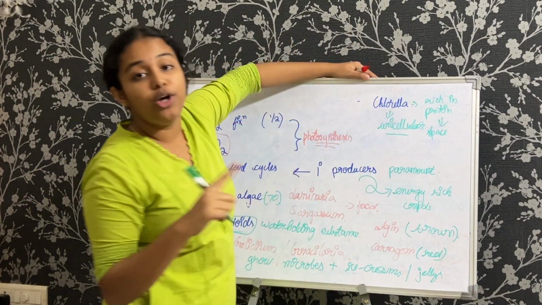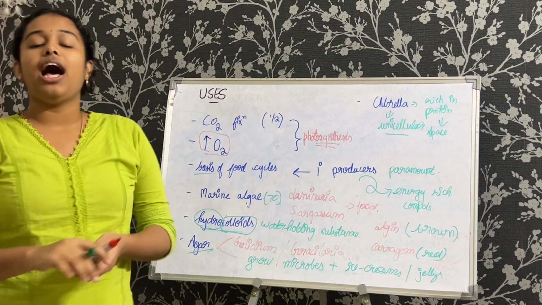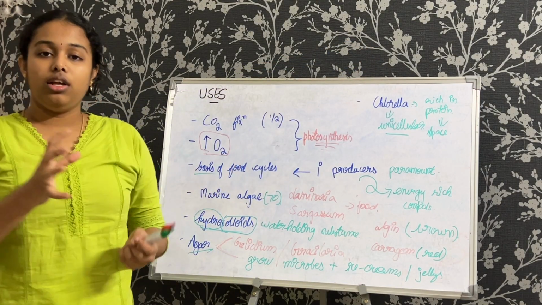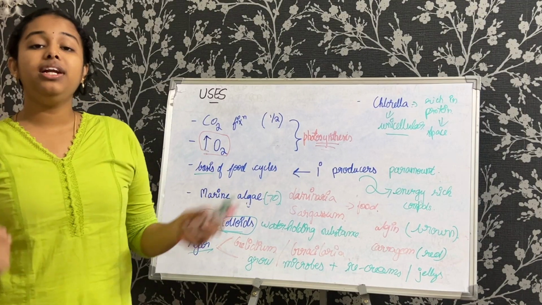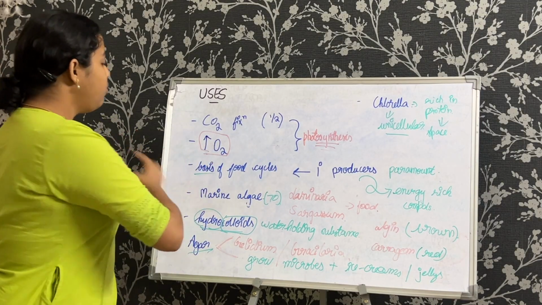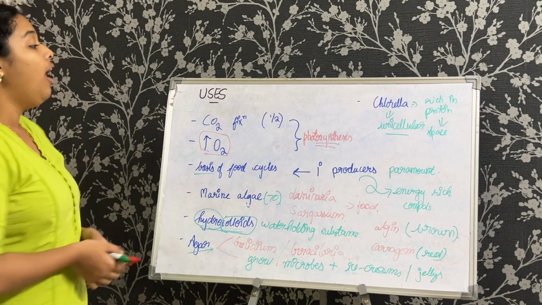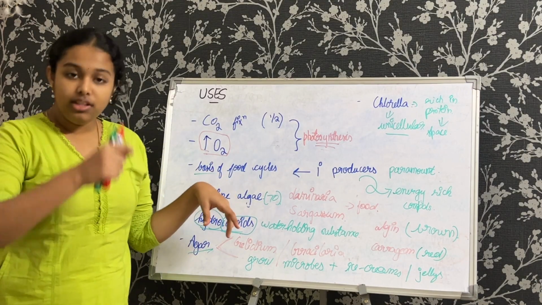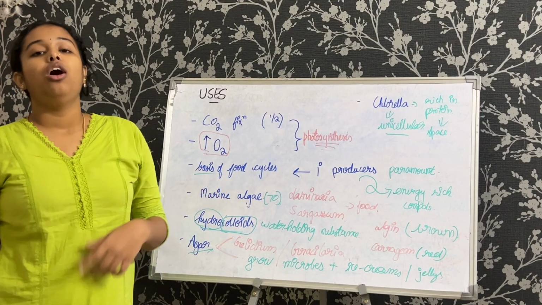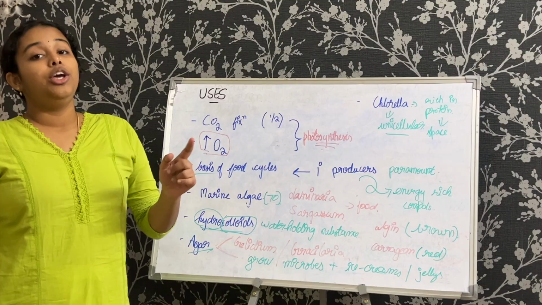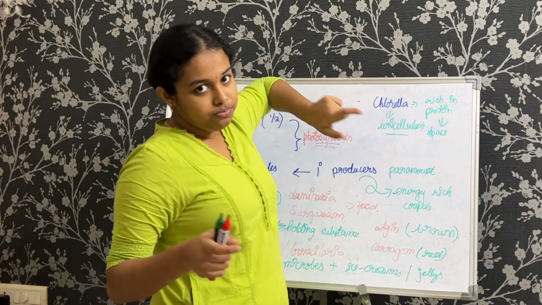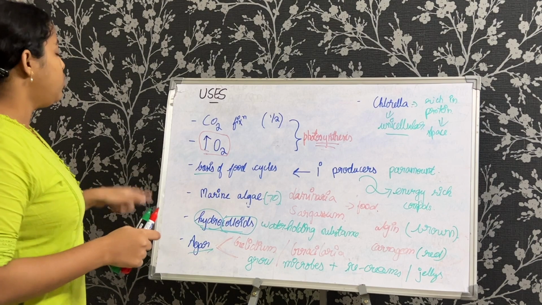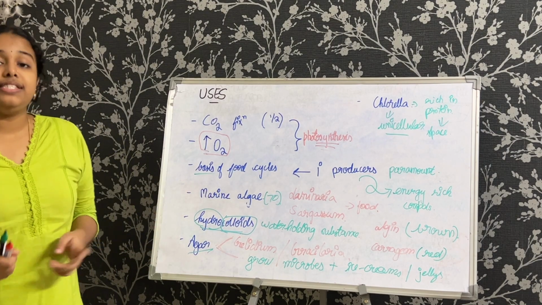Now this is very important because they might ask in the exam, not directly whether chlorella is unicellular or multicellular, but they can give you a few examples and ask which of the following organisms are unicellular or multicellular. So in those examples, remember chlorella is unicellular. Okay. So now I would like to mention one last thing.